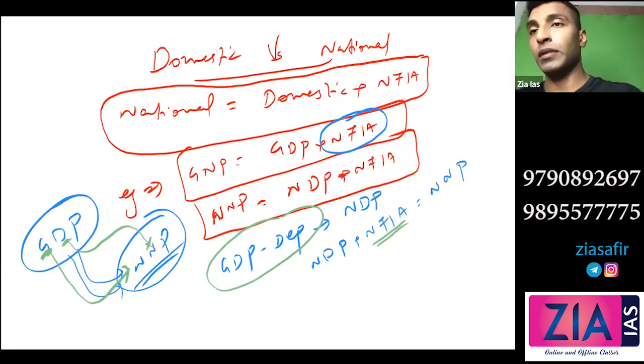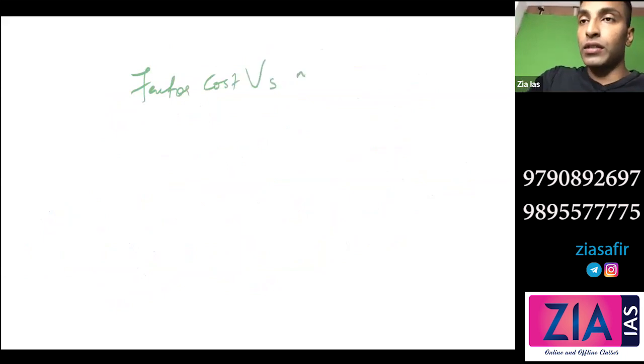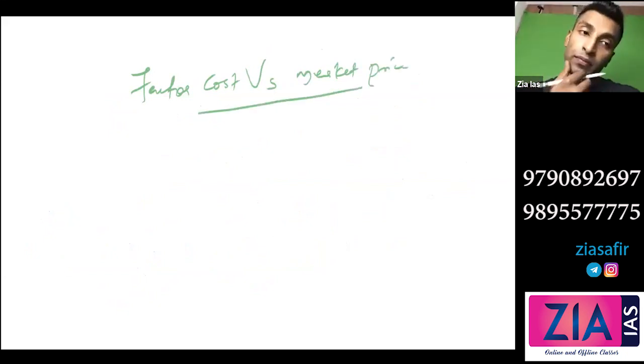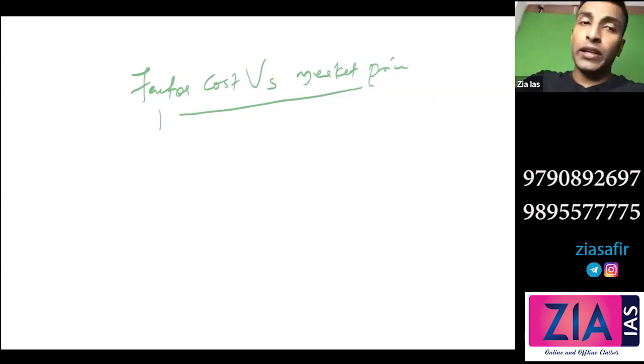Okay, so we will move to the third concept, that is factor cost versus market price. This name itself will tell you, right? This is a cost incurred in the factors.